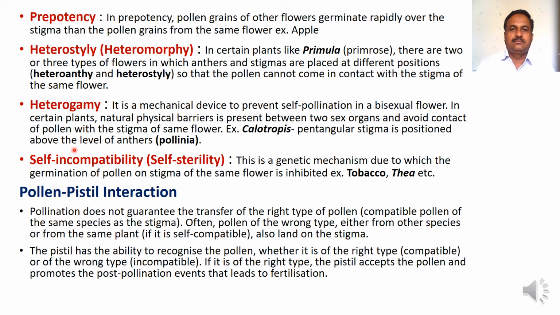Then self-incompatibility. It is also called self-sterility. This is a genetic mechanism due to which the germination of pollen on the stigma of the same flower is inhibited. For example, tobacco, tea. In these plants, self-sterility or self-incompatibility is commonly seen.